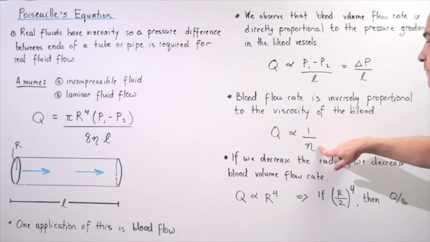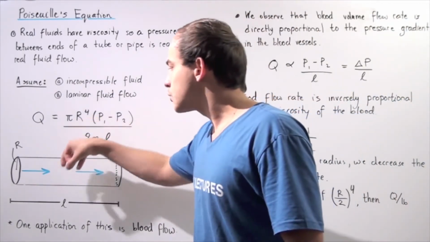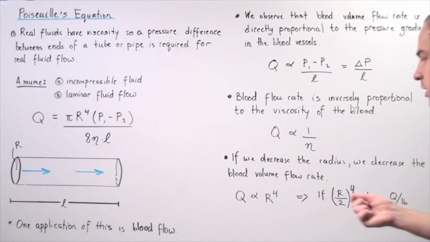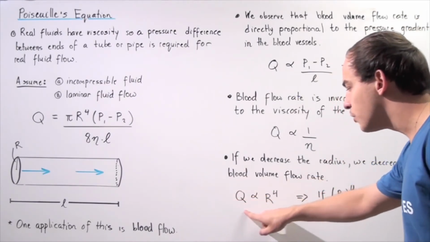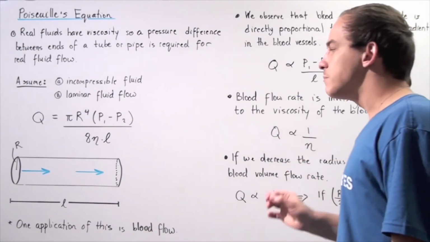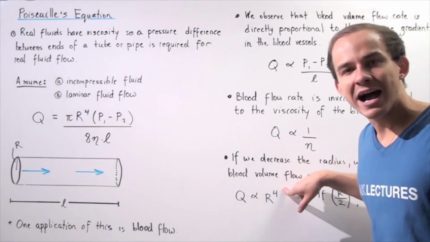Now, let's examine the final result. If we decrease the radius of the cross-sectional area of our cylindrical blood vessel, then we decrease the blood volume flow rate. And notice the following important result. Our volume flow rate of the blood within the blood vessel is directly proportional to the radius to the fourth power.